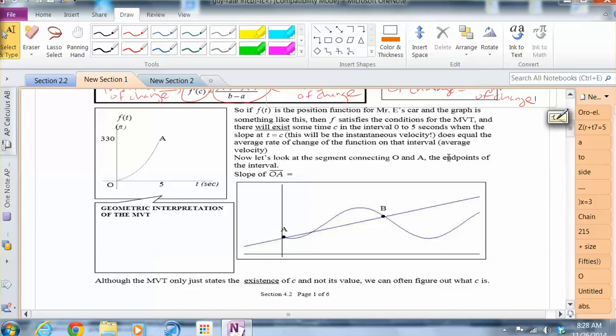Let's look at this graphically. So let's say I plotted my position with time. This is now going back to the Lamborghini example. And say I connected the points O and A. Let me draw that a little better. So let me connect the points O and A. Now that's a secant line. Remember, a secant line is a line that passes through 2 points on a curve. The slope of the secant line always represents the average rate of change.